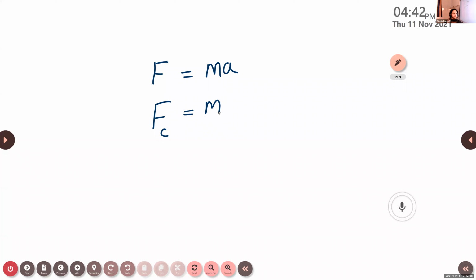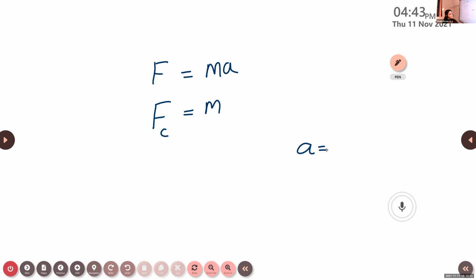Can you recall the expression for calculating the centripetal acceleration? If the object moves along a circular path, it possesses an acceleration known as centripetal acceleration.